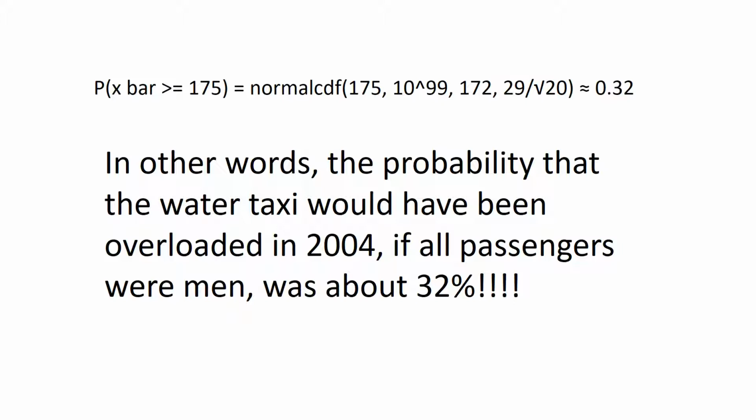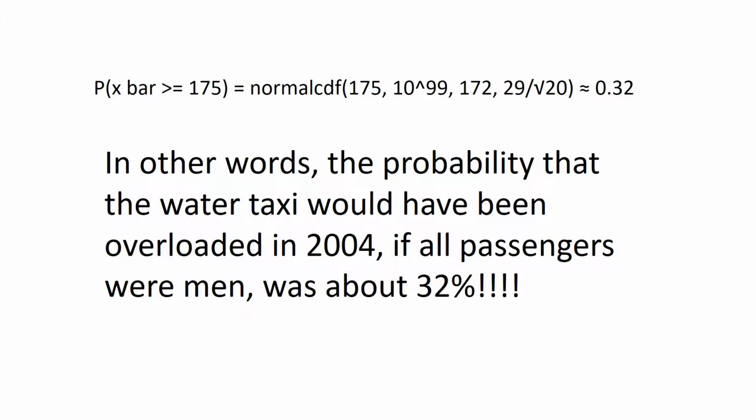Here we want the probability that x bar, the mean weight, is greater than or equal to 175. But in our calculator, we go the same place. Second vars to that distribution. We want the normal CDF. We still want our lower bound to be 175 pounds. We still want our upper bound to be something ridiculously huge, like 10 to the 99. We still want our mean to be 172, but now we type in a standard deviation of 29 divided by the square root of 20.